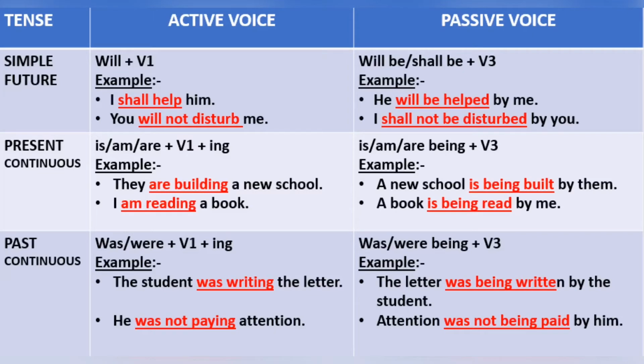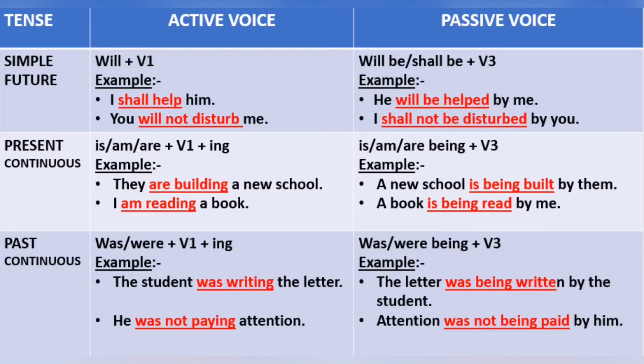Next, you will not disturb me. You is the subject, will not disturb is the verb tense, and me is the object. In passive voice, the sentence will be I shall not be disturbed by you. Next tense is present continuous tense.